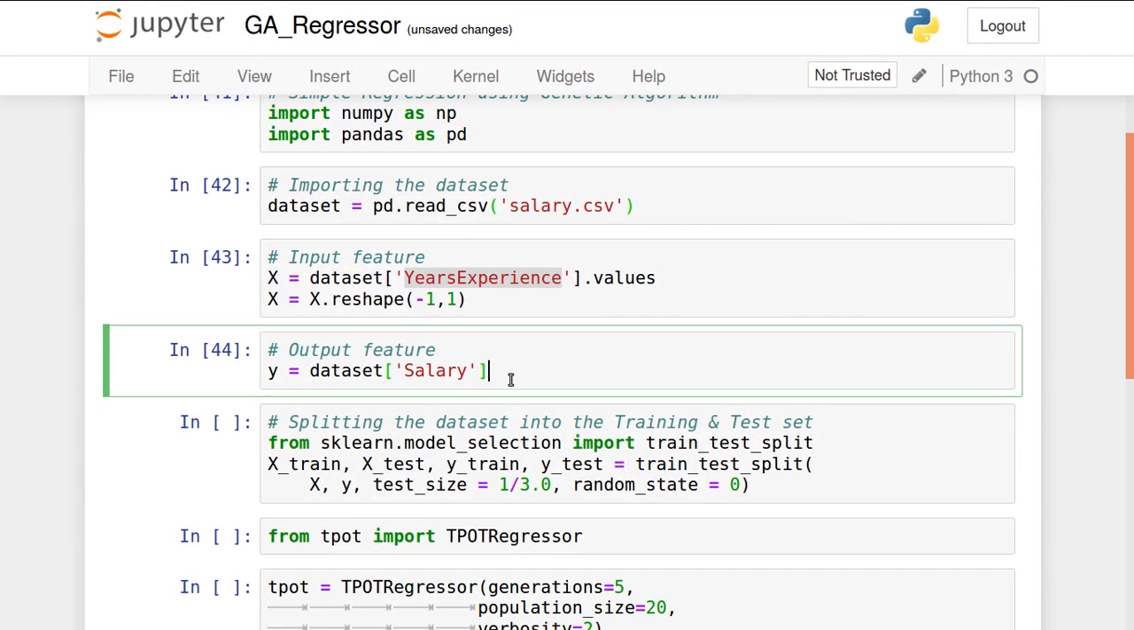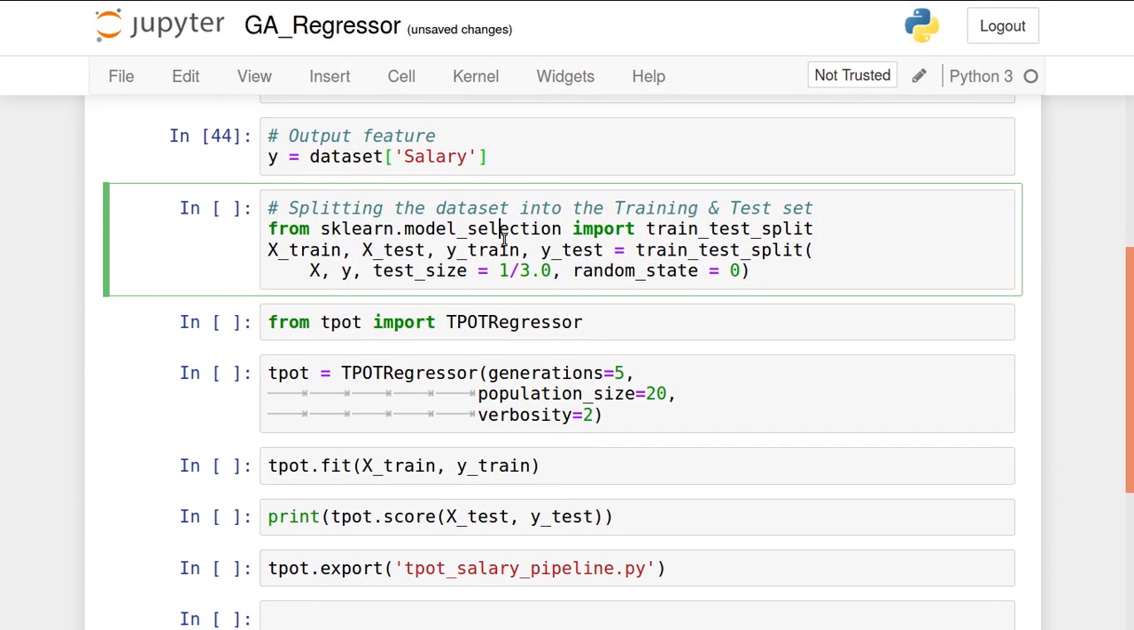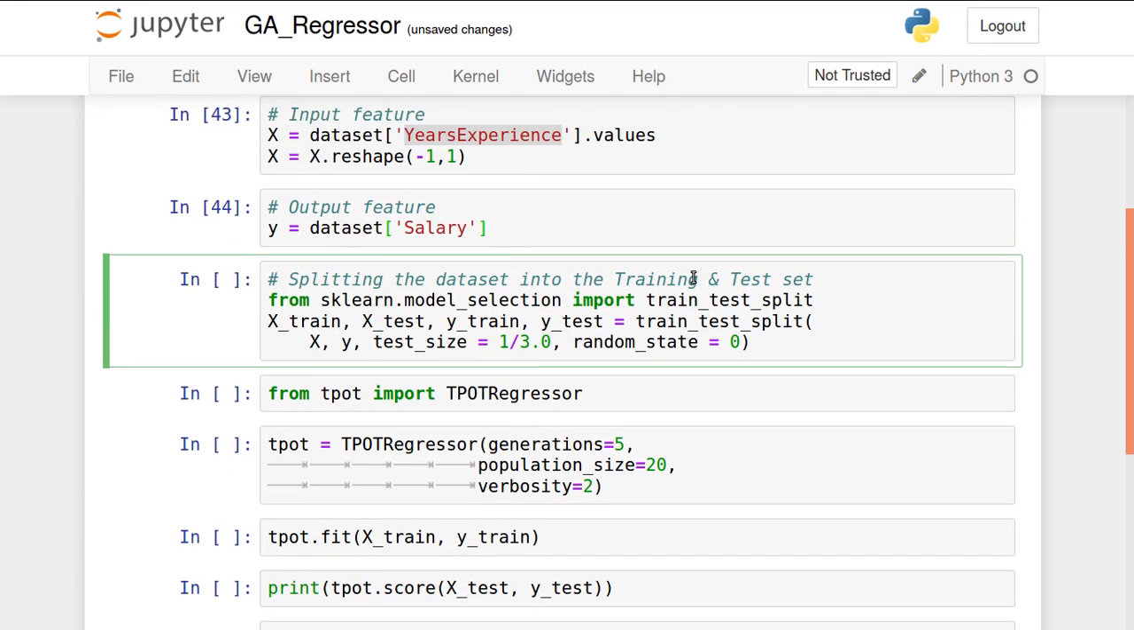Okay, so I am separating x and y now. Both are separated. Then we are going to split this data into the train test split format. So from sklearn.model_selection, I imported the train_test_split function, then x_train, x_test, y_train, y_test is equal to train_test_split of x, y, with test size 0.33, that is 33%, so 10 entries will go to testing data and 20 entries will go to training data.